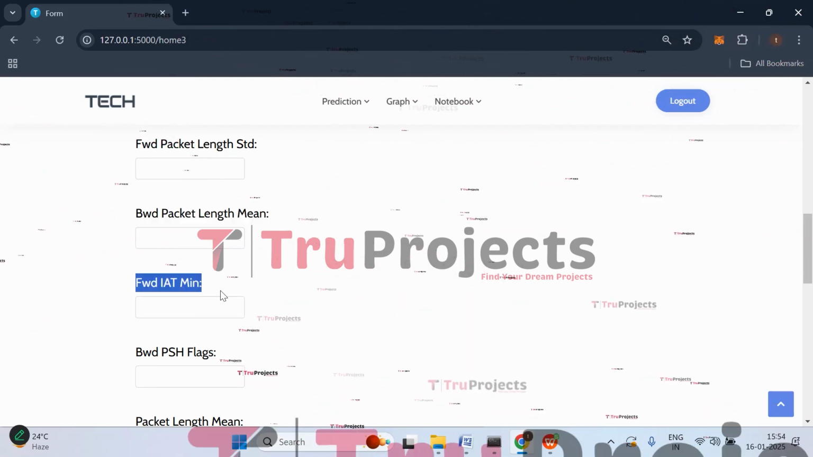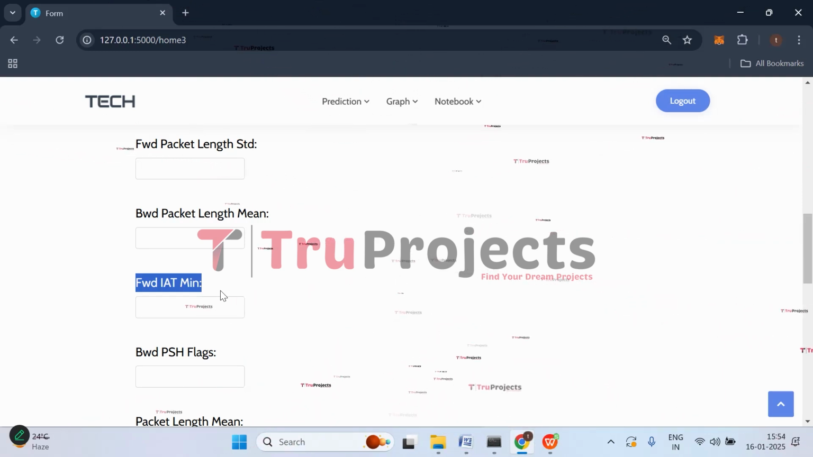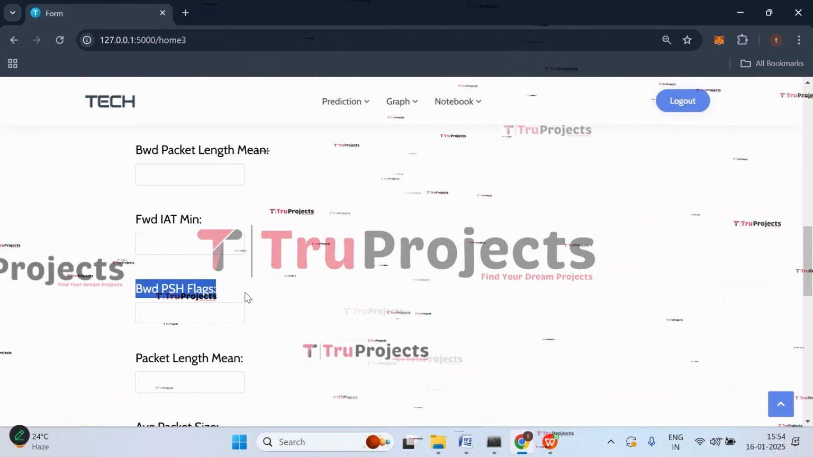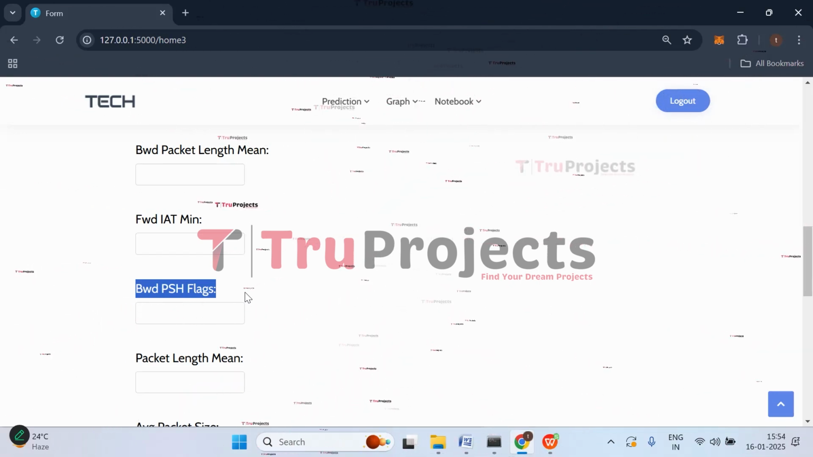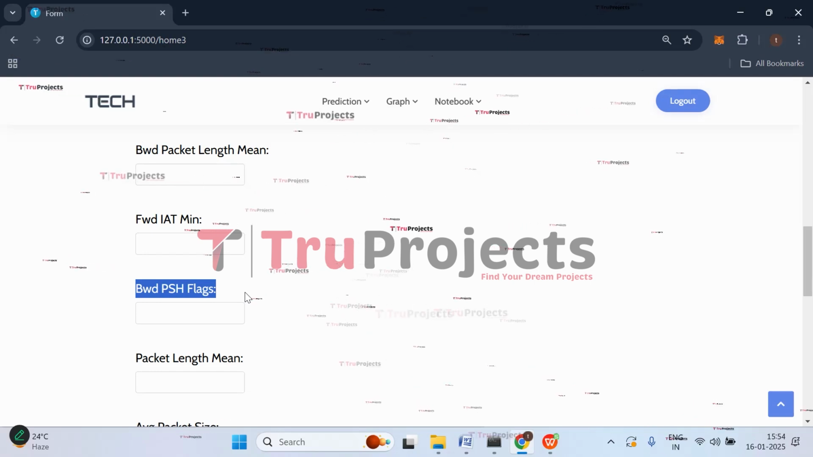Then we have forward IAT min. It is the minimum inter-arrival time for packets in the forward direction. And here we have backward PSH flags. It is the count of push, that is PSH, flags set in packets in the backward direction. This flag indicates the receiver should process the data immediately.